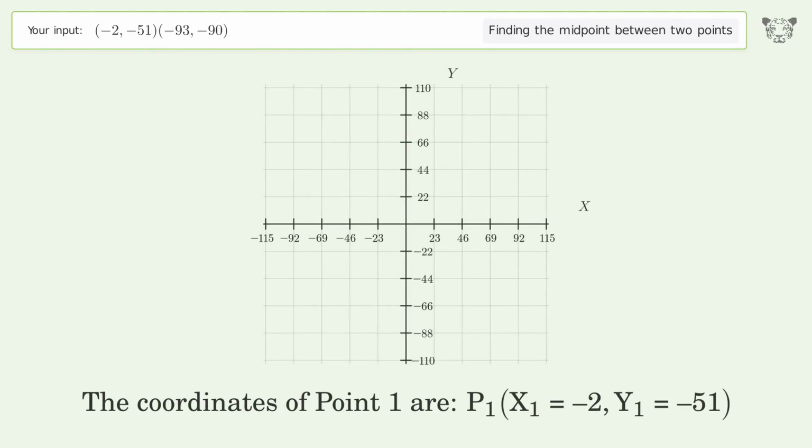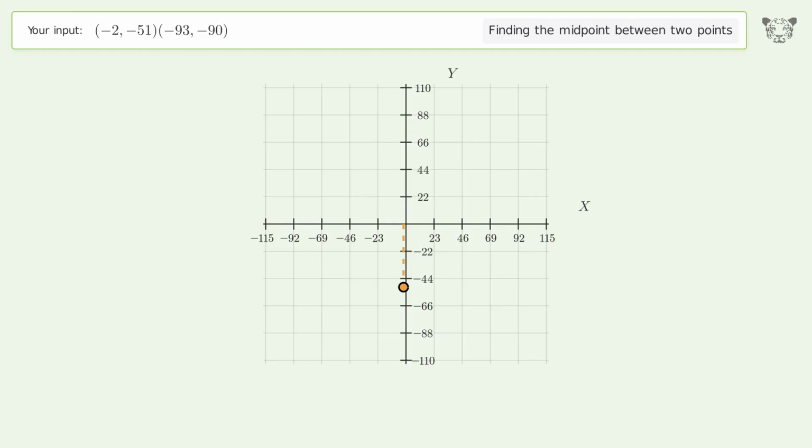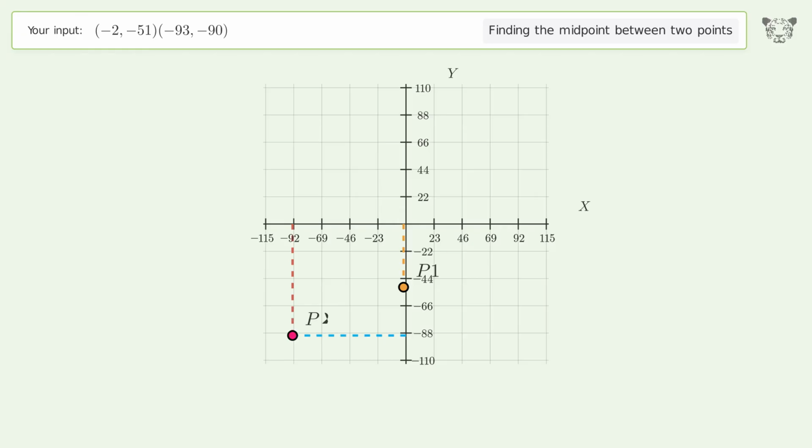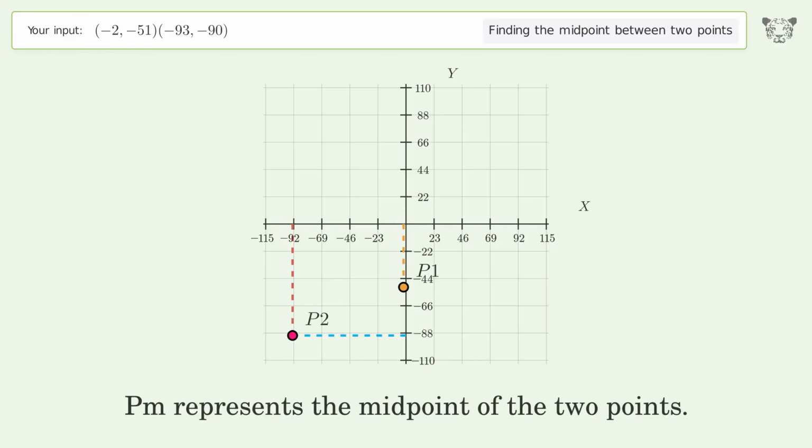The coordinates of point 1 are, x1 equals -2, y1 equals -51. The coordinates of point 2 are, x2 equals -93, y2 equals -90. PM represents the midpoint of the 2 points.